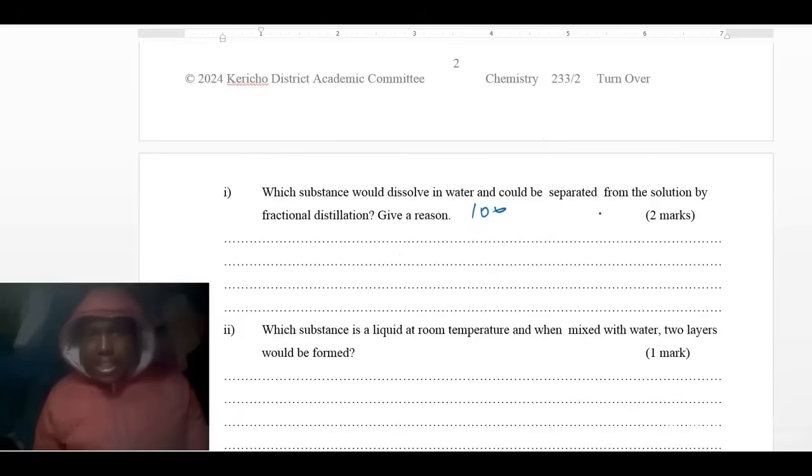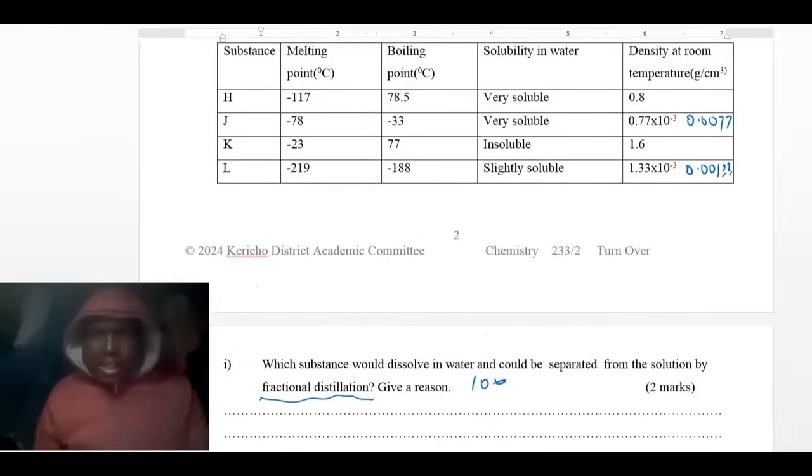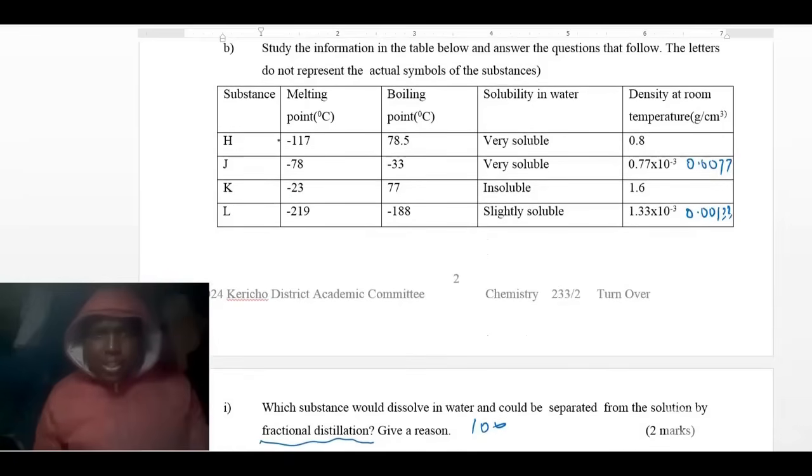So this substance must have a temperature that is different but close to 100. So you go to the table and check. H has a boiling point of 78, J -33, K 77, L 188. So the boiling point that is close to that of water is 78.